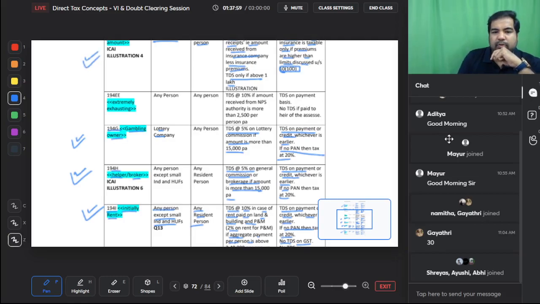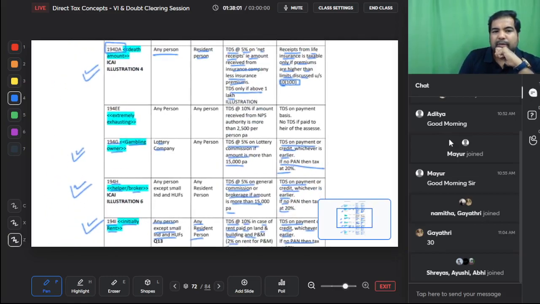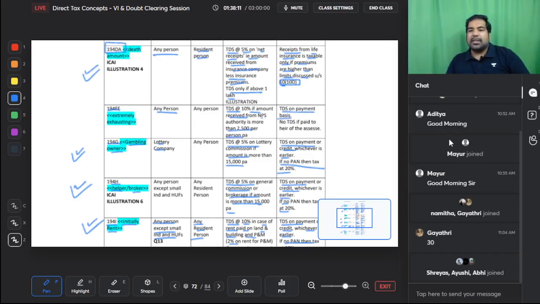This we finished, 194DA. Now 194E, extremely exhausting. TDS at 10% if the amount of NPS is more than 2,500 per person per annum. This is only on payment basis because generally this amount is paid by the government, and no TDS is deducted for the heir of the assessee. That means if the person is no more, then there will be no TDS in that case. Alright.